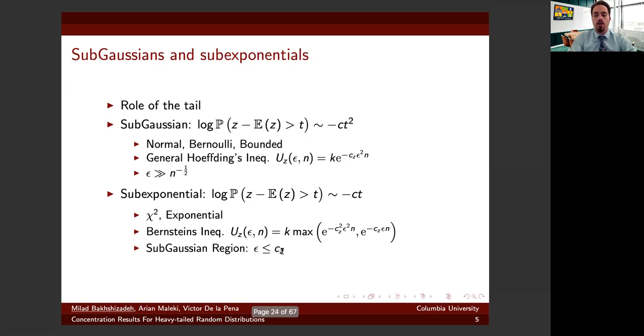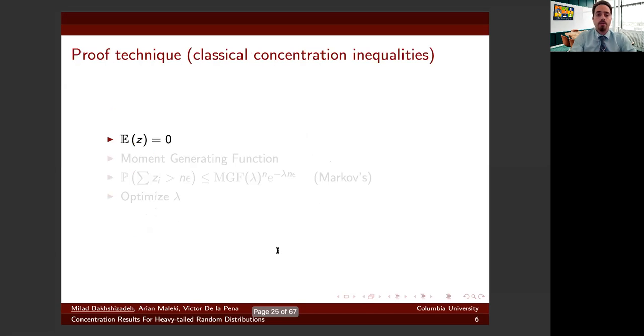The other is an exponential deviation. And it's interesting why we have two separate regions. Because of the central limit theorem, for small epsilons, we know the behavior of the sum would be similar to Gaussian. And the other region appears when epsilon is larger than a specific value.